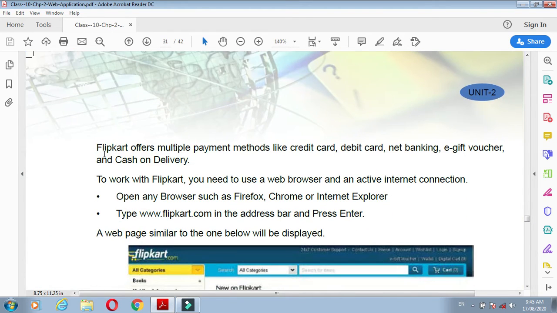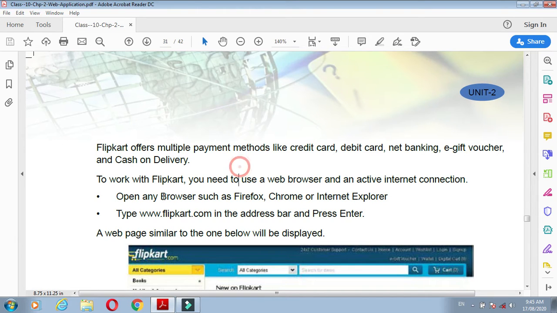Understand? Flipkart offers multiple payment methods. You can choose any method for your payment, by using a credit card, debit card, or net banking. Also, there are e-gift vouchers. What are e-gift vouchers? You pay some cash in advance to that web portal and purchase e-gift vouchers, and you can utilize that gift voucher for your online payment.